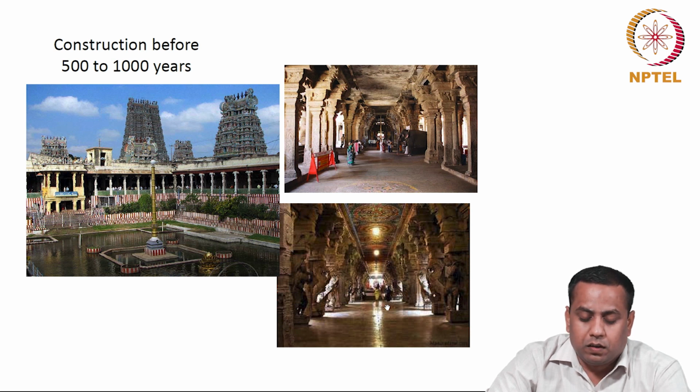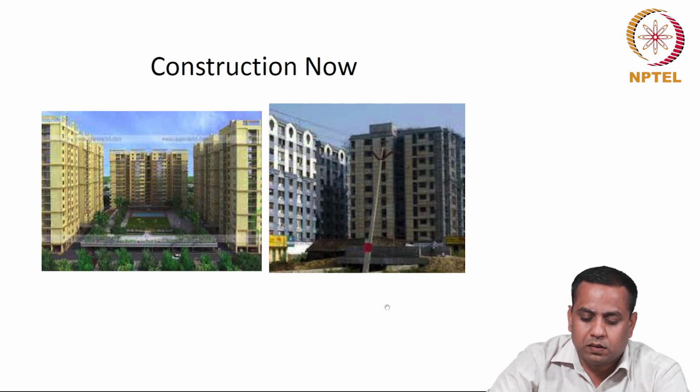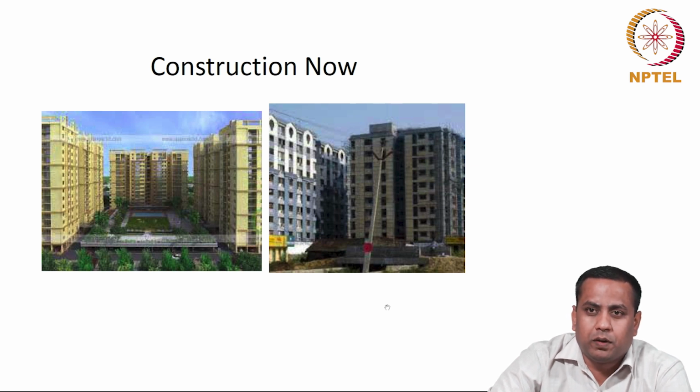They are still in good condition. Whereas, if you look into the modern construction practices, for example, high rise residential buildings, how do we compare these two construction practices? Okay, how the construction and manufacturing practices have evolved over a period of 100 or 1000 years